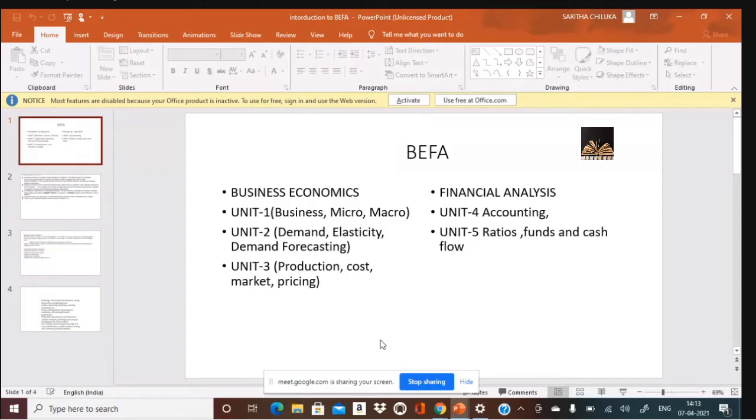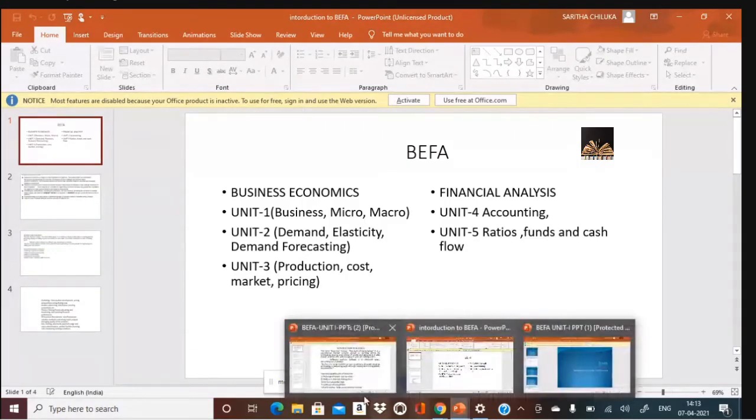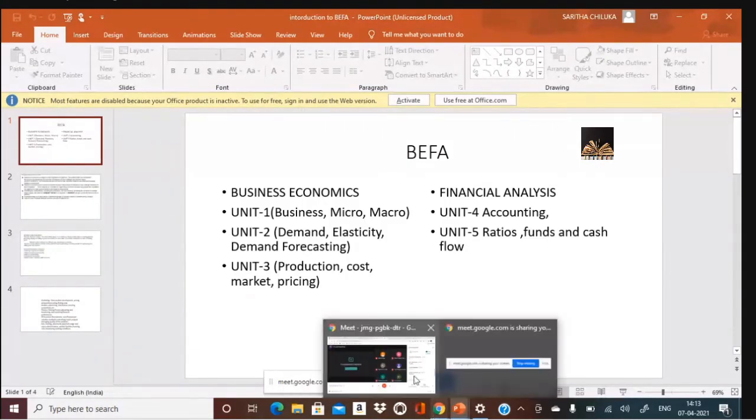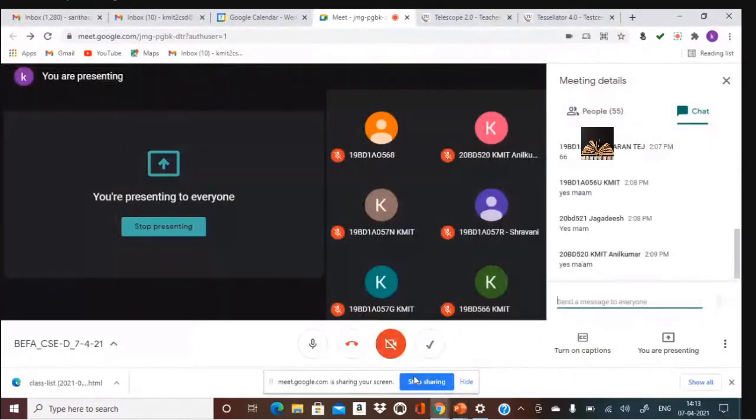But before we go into the subject, you might have a question: why should we study BEFA? Why should computer science students study BEFA? This would be the main question in most of your minds, isn't it? Why is this for us?